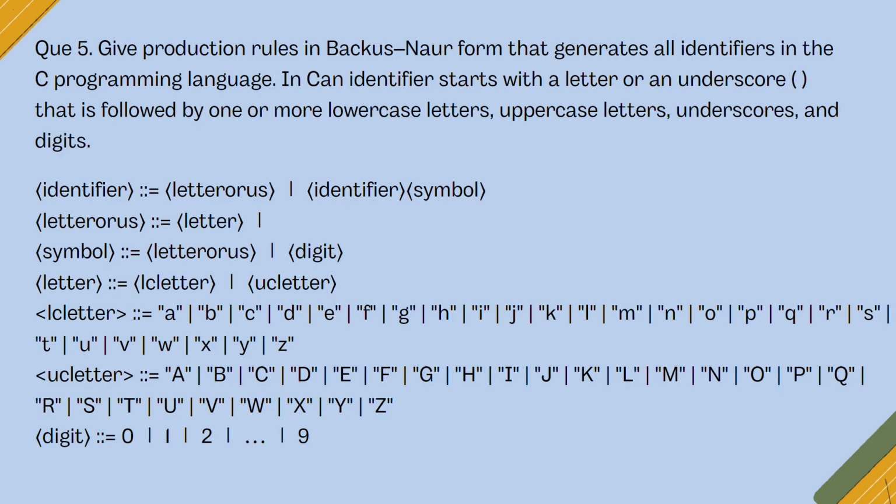So identifier is given as letter-s, or identifier symbol. This vertical bar is used to separate the values. Then we have letter-s given as letter. Then we have symbol given as letter-s and digit. Letter can be given as lowercase letter or uppercase letter. We have digit from 0 to 9, uppercase letter from A to Z, and lowercase letter also from a to z.